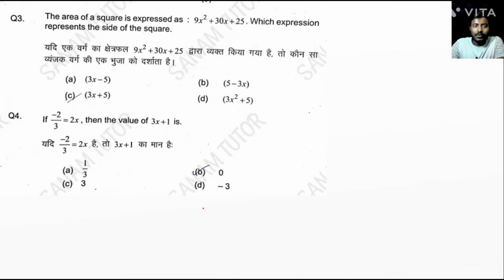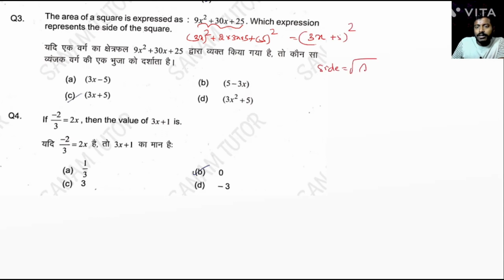Next question. The area of the square is expressed as this. Okay. So area is given. So we can write 9x square as 3x whole square and 25 as 5 whole square, and this is 2ab, 2 into 3x into 5. Yes or no? So this is the identity, that is 3x plus 5 whole square. So we know that side equal to square root of area. So area equal to 3x plus 5 square root, square of square root, so square root cancel. The answer is 3x plus 5.